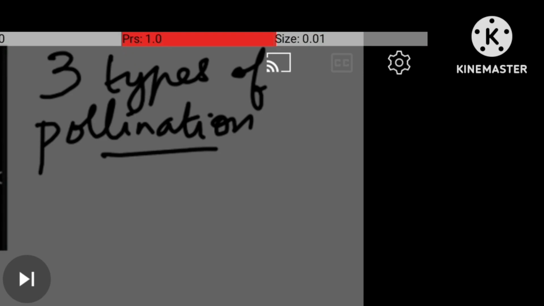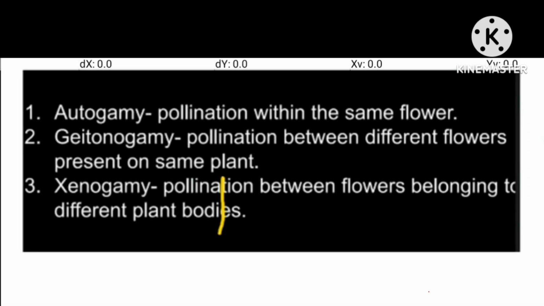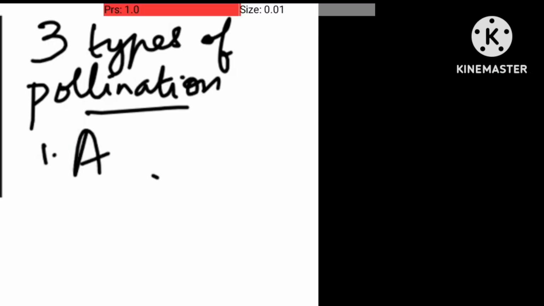These are the different types. The first one is called autogamy. Autogamy means pollination within the same flower. Second one is Geitonogamy. That means pollination between different flowers. It is between different flowers, but the flowers are present on the same plant body. Xenogamy means pollination between flowers belonging to different plant bodies.